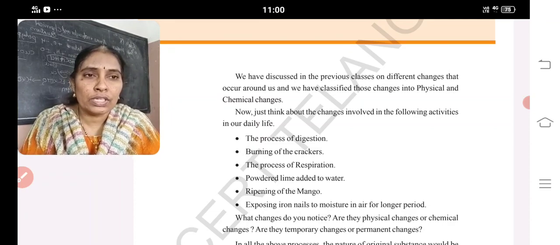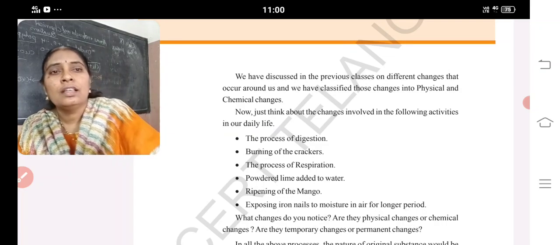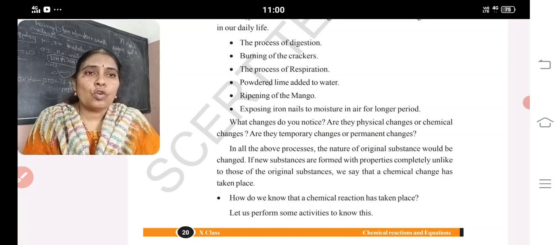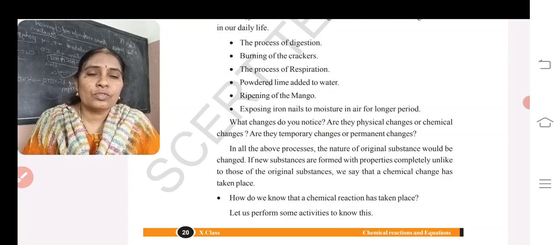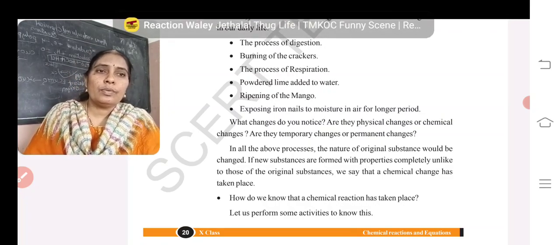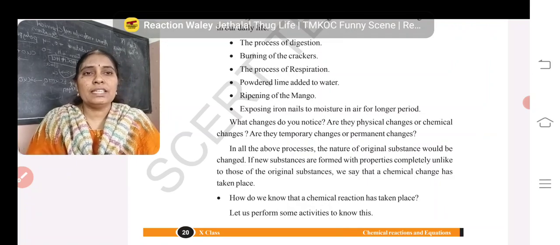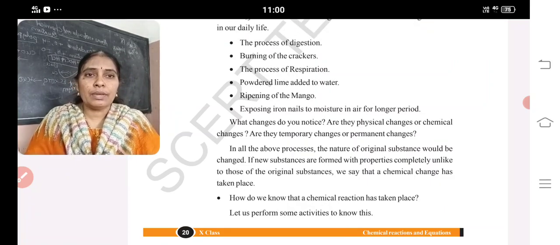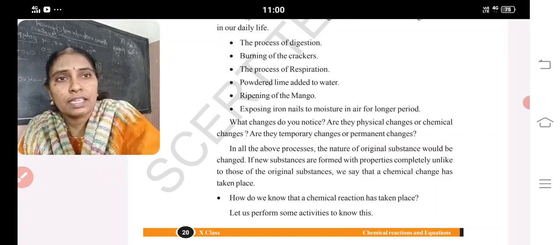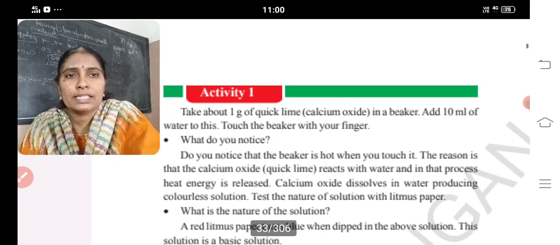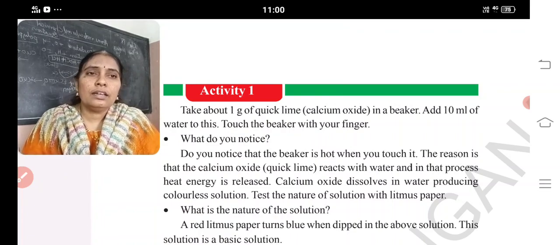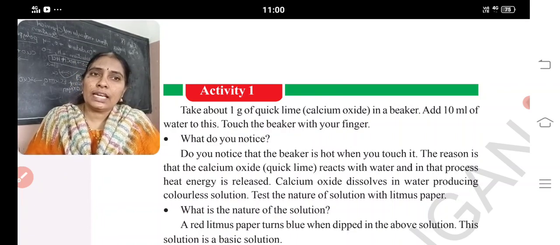What changes do you notice? Are they physical or chemical changes? Chemical changes. Temporary or permanent? Permanent. In all these processes, the original substance changes. If new substances are formed with properties completely unlike those of the original substance, we may say that a chemical change has taken place. Here, all the examples help us to understand chemical change. And quick lime. What is quick lime?